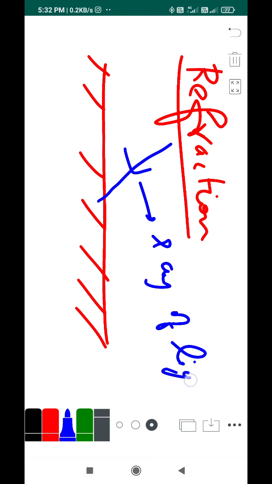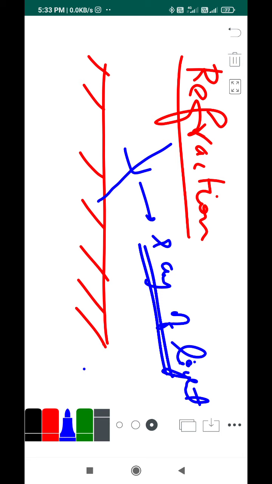What is a ray of light? It is nothing but the path in which the light travels. That is called a ray of light. And if you group together a lot of rays, then you call that a beam of light. So many rays make a beam. That's the point I want to insist on in this case.